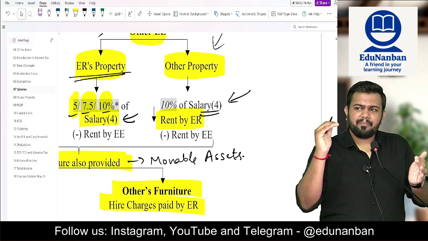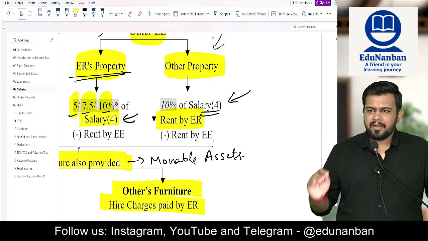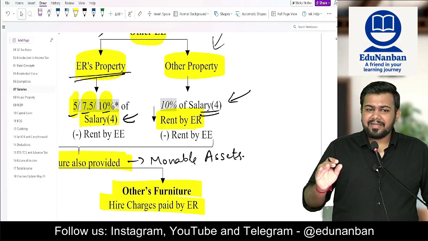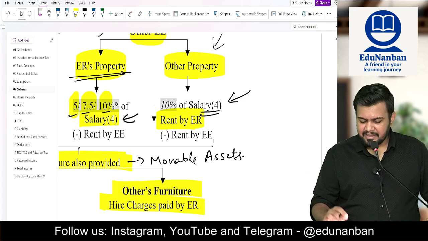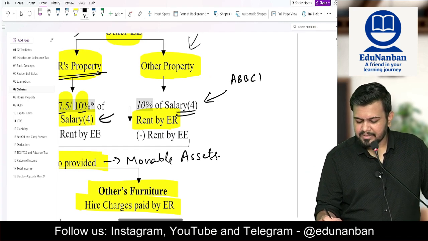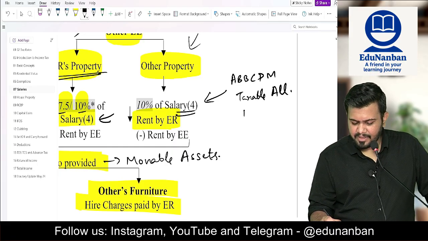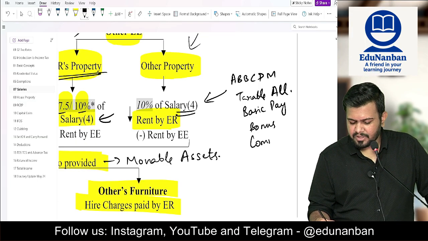However, there is an upper limit. What is the upper limit? 10% of salary. So what is the salary in this case? ABB CDM. A means taxable allowance. B means basic pay. B means bonus. C means commission. D means DA terms.